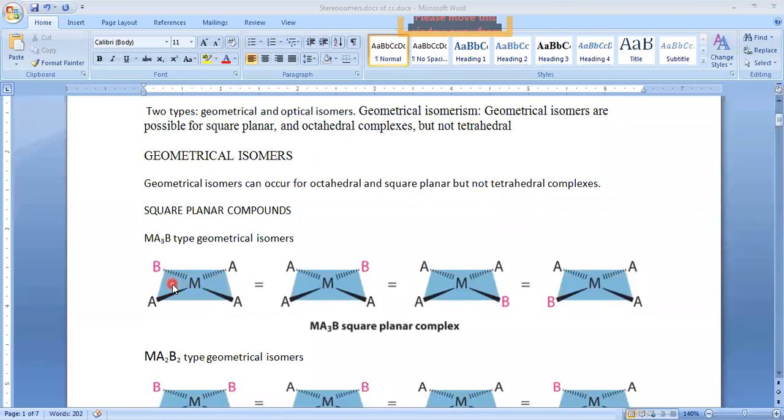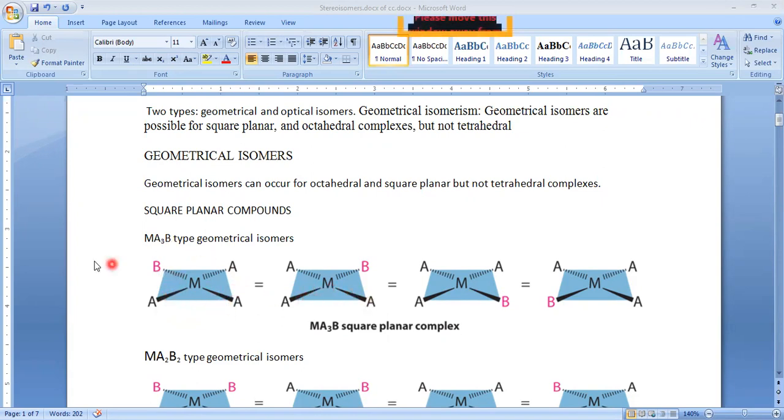If you look at this orientation, the dotted line indicates the bond is below the plane, and the thick line indicates the bond is above the plane. This blue square is the plane. These two dotted lines are two bonds, one connected to A and the second connected to B. Generally this lies below the plane, and the thick lines connected to A lie above the plane. Remember, this is very important: a broken line means the bond is present below the plane, and a thick line indicates the presence of a bond above the plane.